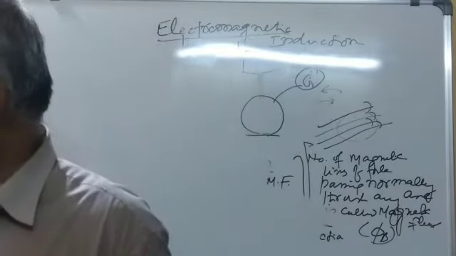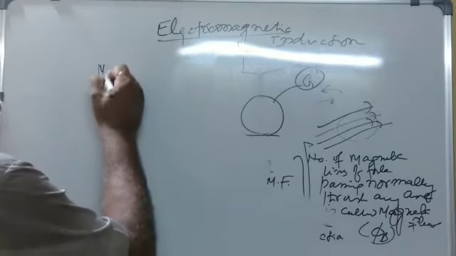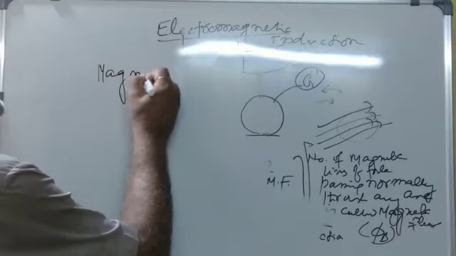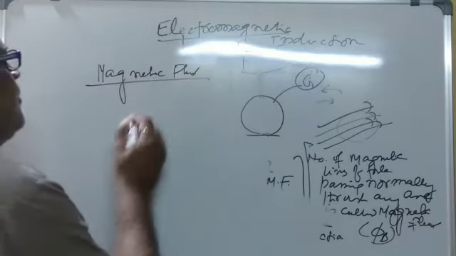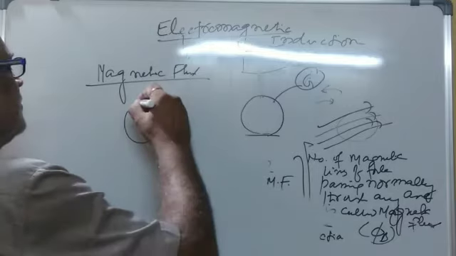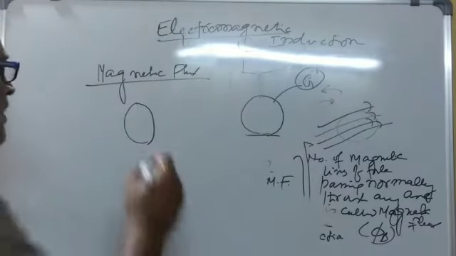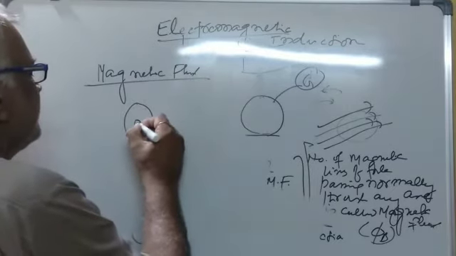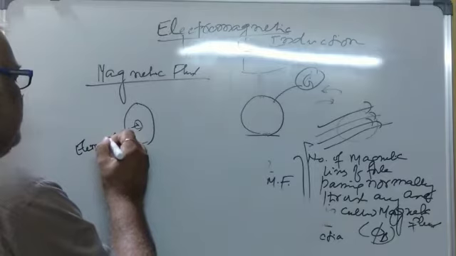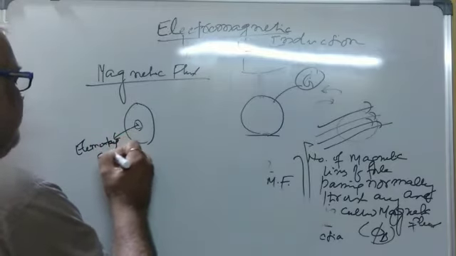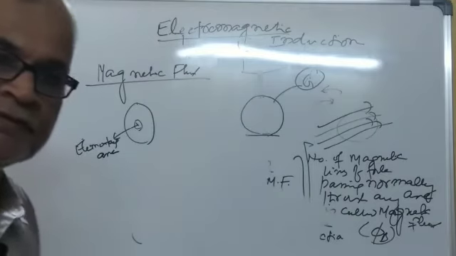Mathematically, suppose this is a large area. This is the small amount, the elementary area. Elementary area means a very small area of this large area segment.